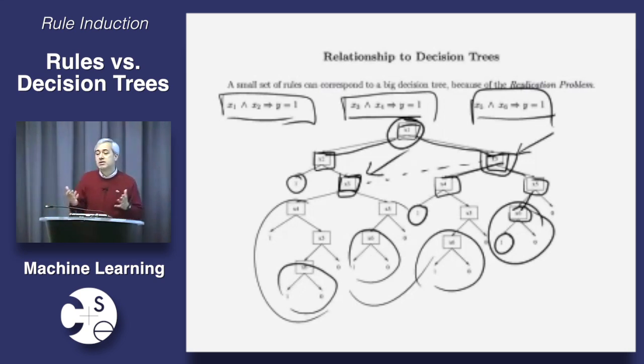And the other way to think about this, which is more general, is that it's a more flexible representation. Since it's more flexible, on the one hand, that's good because you can learn more things, but on the other hand, it's bad because you run a bigger danger of overfitting, or finding some set of rules that looks good just by chance. And this is a trade-off that is always going to be present in machine learning. So we might as well get used to it right at the outset. Okay? Questions? Very good.